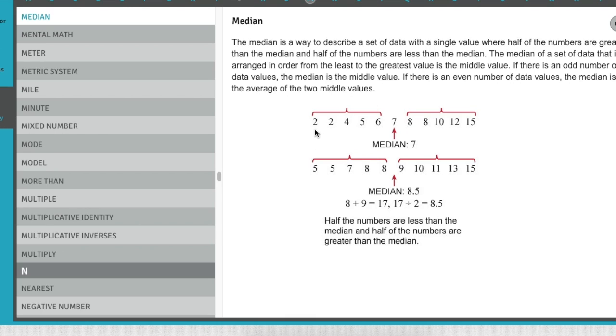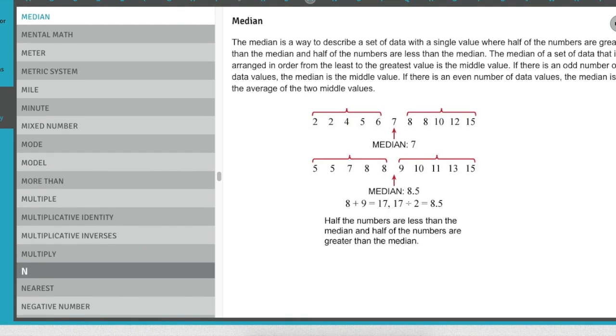So here we've got our numbers in order, but it's an odd number of data, and 7 is in the middle. Here we have an even number of data, and there is no middle, so we're going to take the 8 plus the 9, because those are the two middle pieces of data in order. We're going to add them and get 17, and then we're going to divide by 2 because you're finding the mean of that. So add the two numbers together and divide by 2. Okay, so those are your ways to get median.